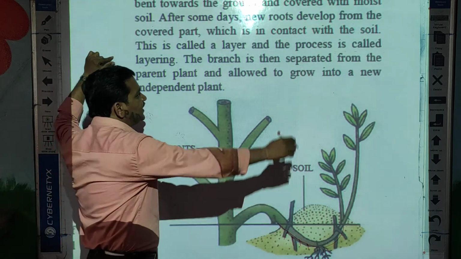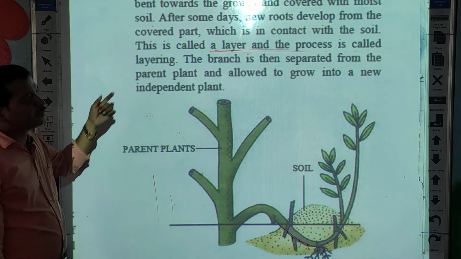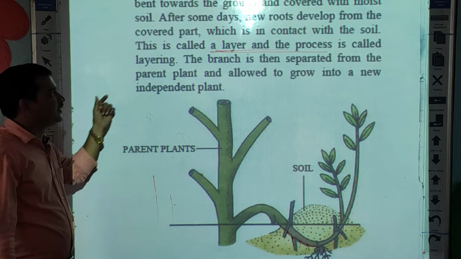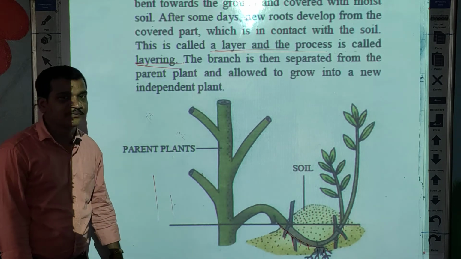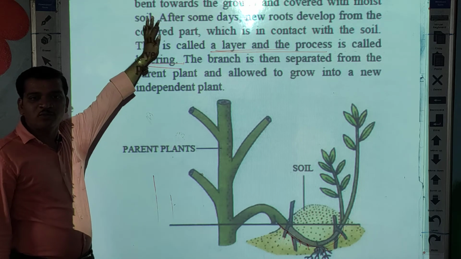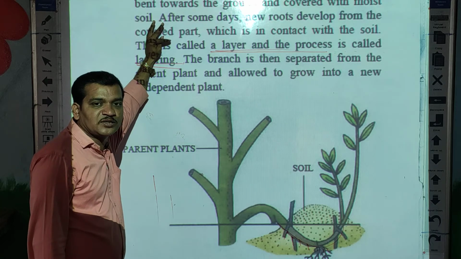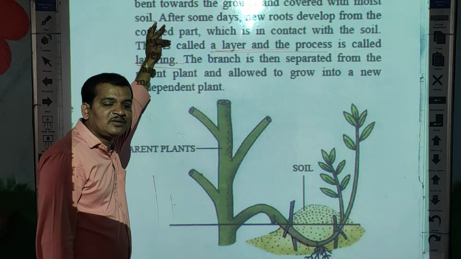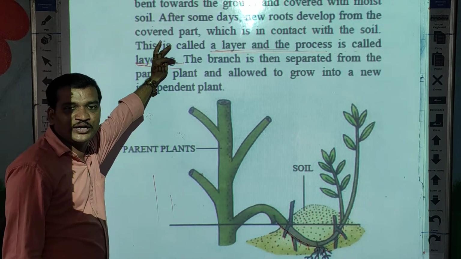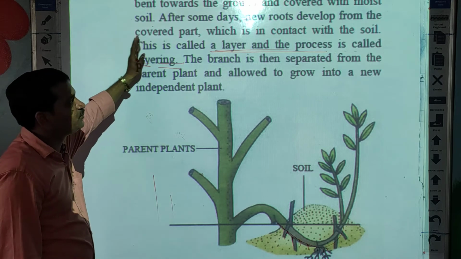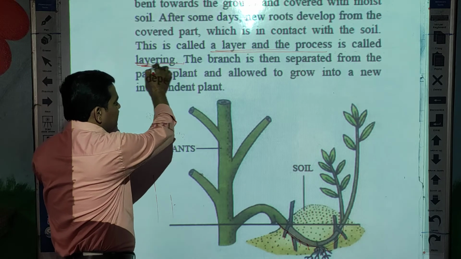This is called the layer process, and the complete process is called layering. Only one thing you have to keep in mind: the new branch of the plant is bent towards the soil and covered with moist soil. After a few days, that stem develops roots under the ground.